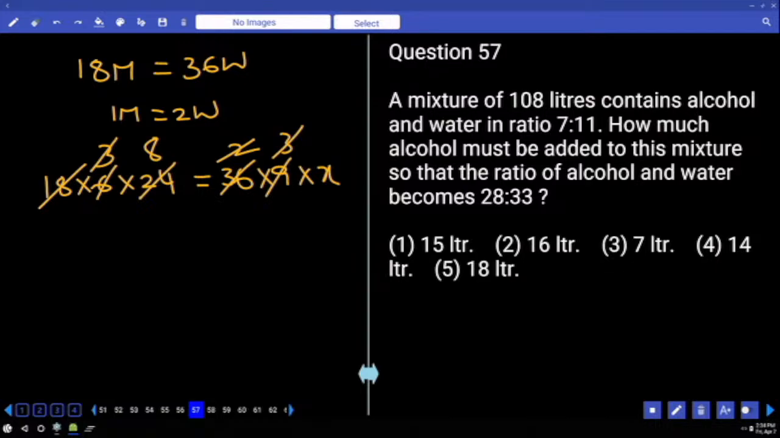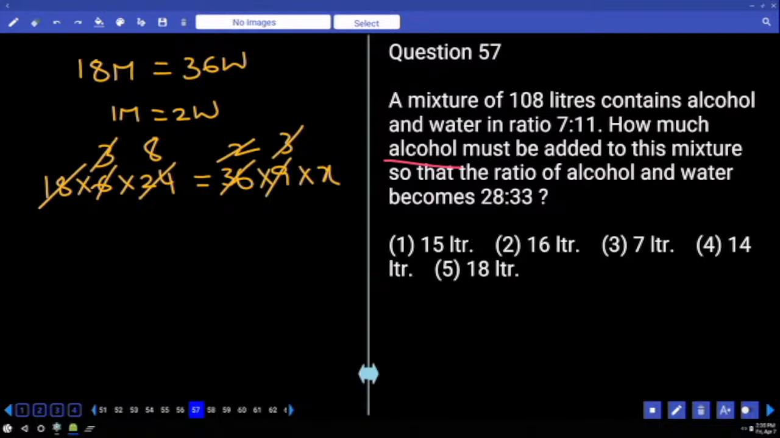A mixture of 108 liters contains alcohol and water in the ratio 7:11. How much alcohol must be added to this mixture so that the ratio of alcohol and water becomes 28:33? Now, what is the quantity that you are adding? Alcohol. Then the other quantity, water, is constant only.